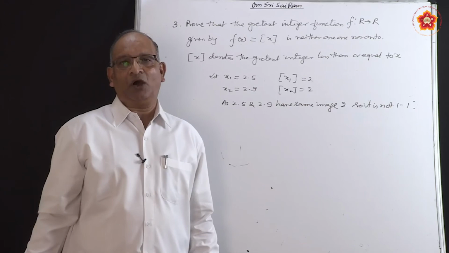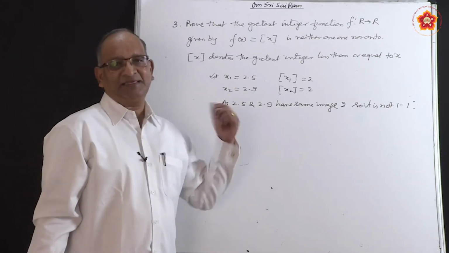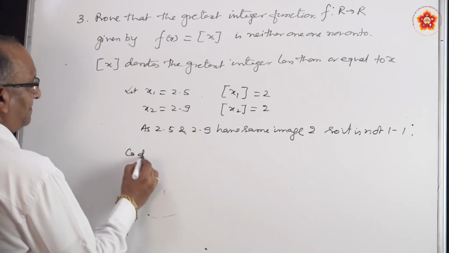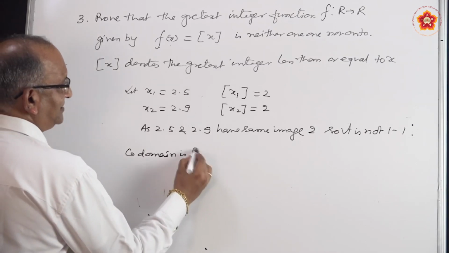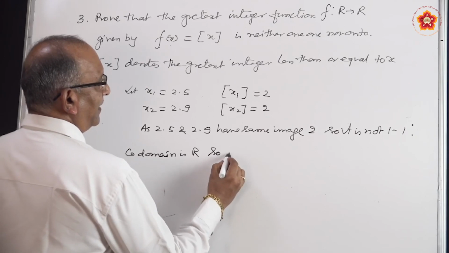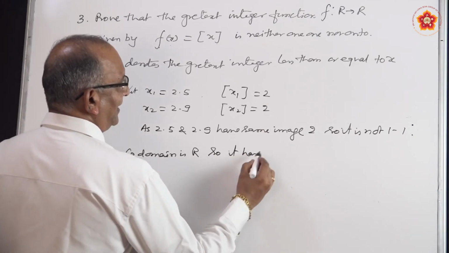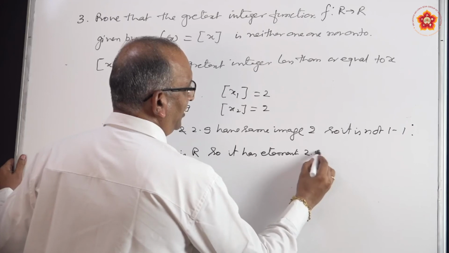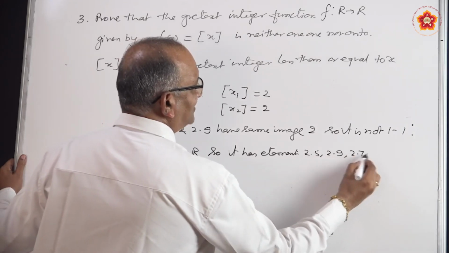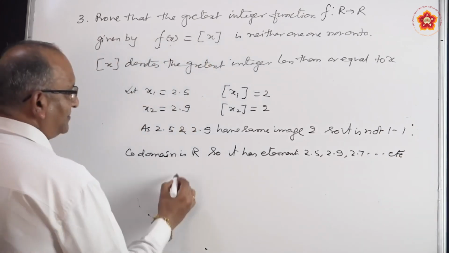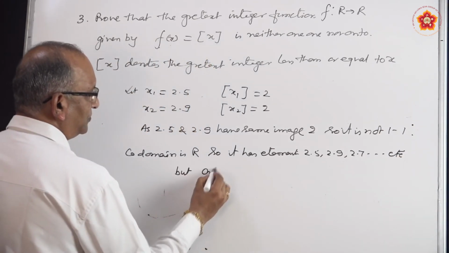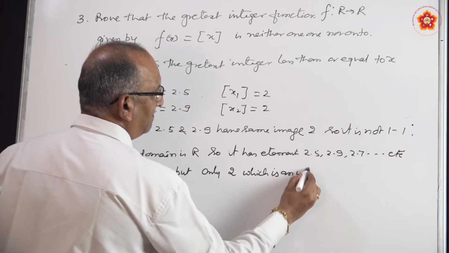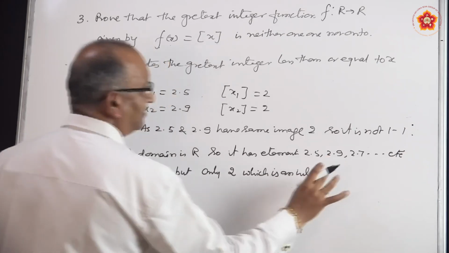Now, how do you prove it is not onto? We can very easily say that the function is from R to R. The codomain is R. So, it has elements, same thing you can take, it has got elements 2.5, 2.9, 2.7, etc. But only 2, which is an integer, is an image.